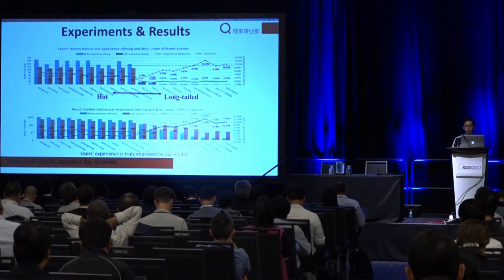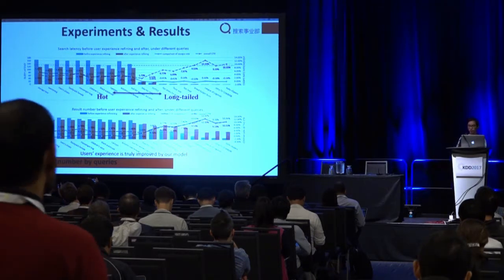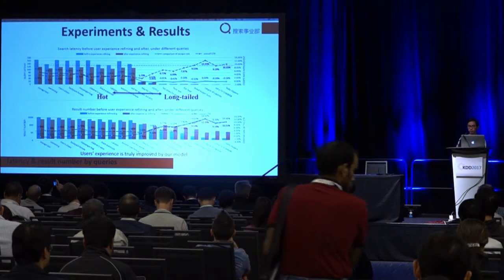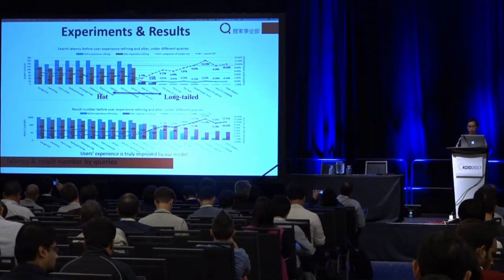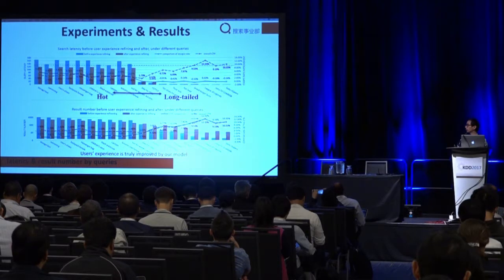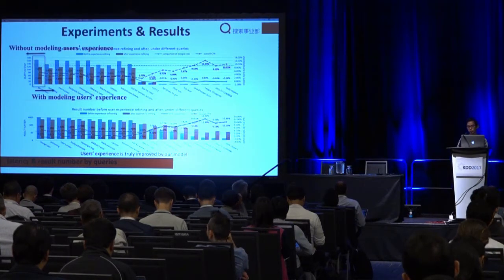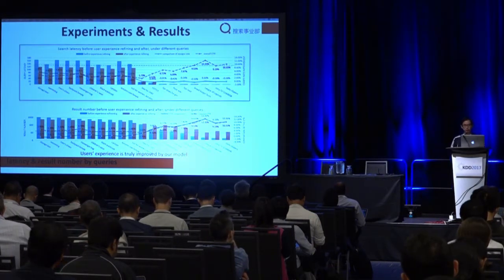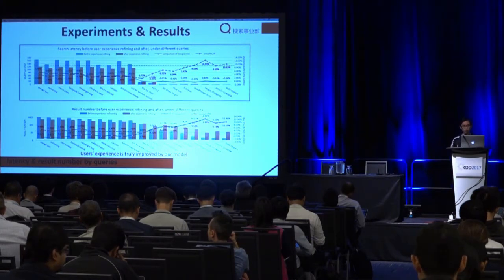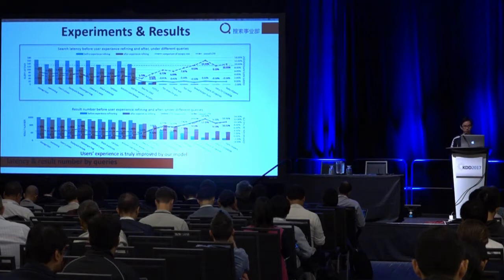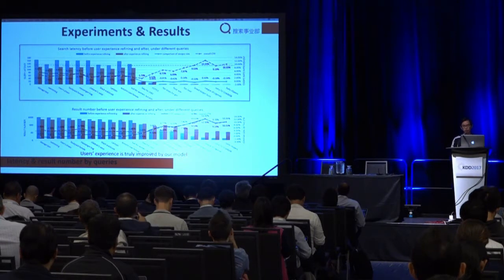This figure shows the comparison result of user experience by queries with and without modeling user experience. Hot queries are listed on the left, and long-tailed queries are listed on the right. In each bar pair, the left one is from the Cascade method without modeling user experience, and the right one considers user experience. The top sub-figure presents the results of average query latency and the variation of escape rate. Escape rate means the percentage of users who immediately leave the search page.